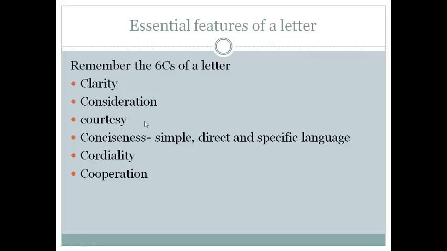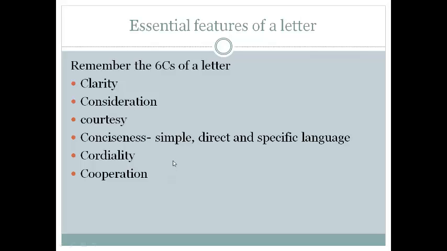Next, courtesy. Courtesy means for whichever purpose you are writing, you have to explain very clearly in a polite tone of voice, and you should mention what you are expecting. Next, conciseness. It should be very simple, direct and specific language. That means we have to write briefly, not an essay. You should not write in a lengthy way in letters. That should be avoided.